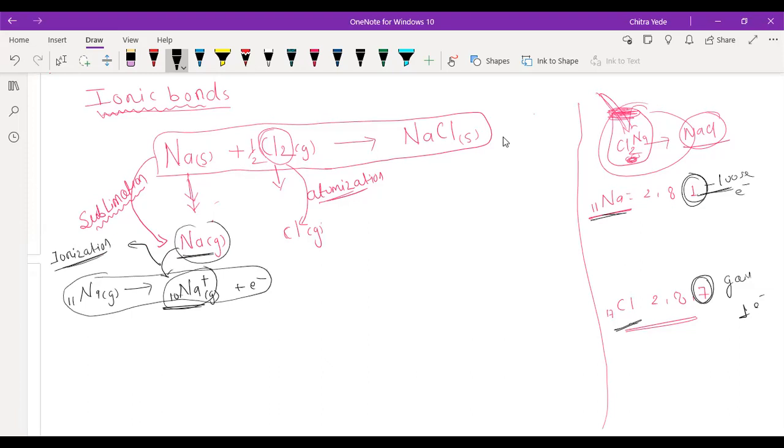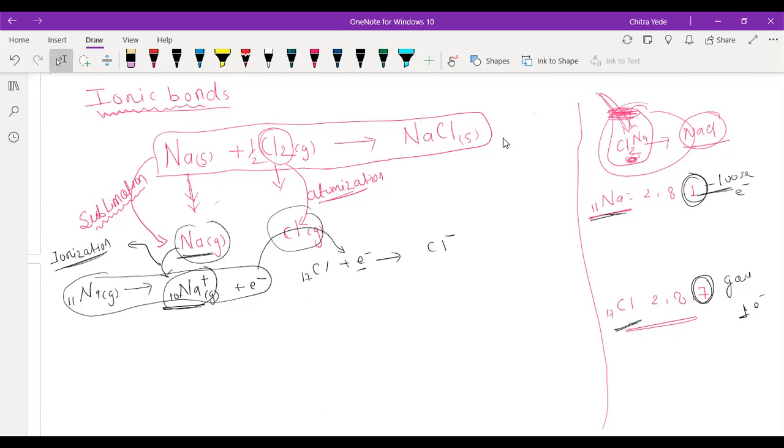Okay. Now here in case of chlorine, chlorine has atomic number 17 and is going to gain 1 electron, which is lost by the sodium. This electron goes here, and chlorine will gain that electron in order to form a chlorine negative ion.